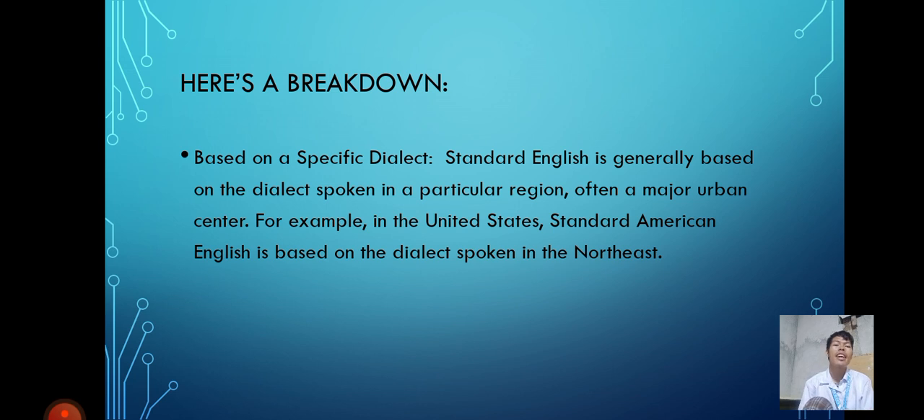So here's a breakdown. Based on a specific dialect, Standard English is generally based on the dialect spoken in a particular region, often a major urban center. For example, in the United States, Standard American English is based on the dialect spoken in the Northeast. Of course, there is a lot of dialect variation in the US, and there are differences in how they use English.